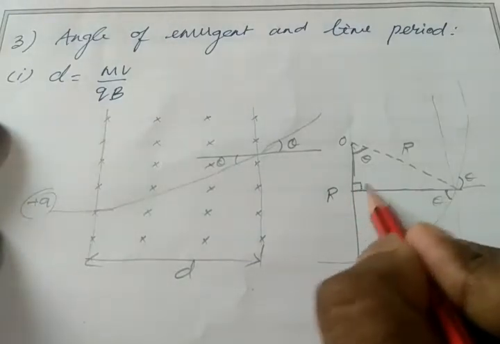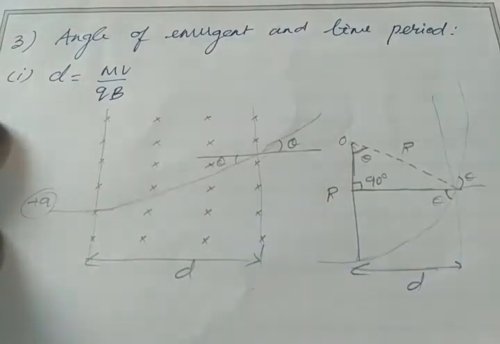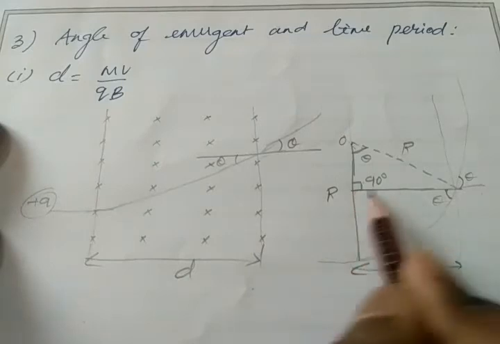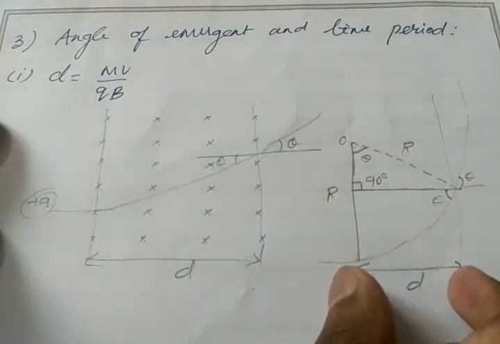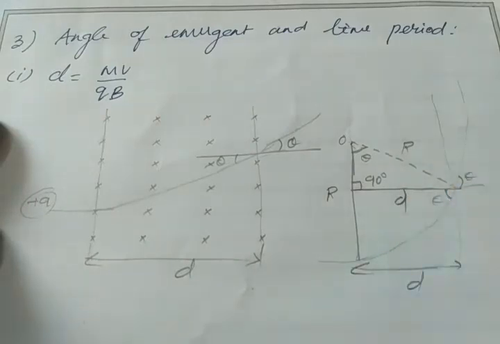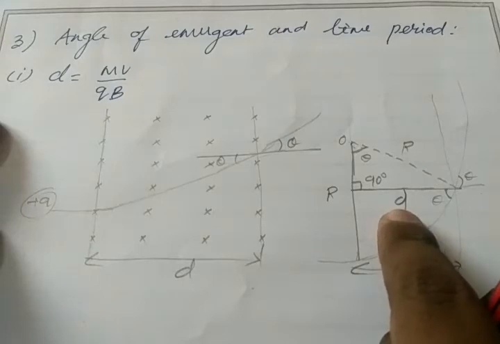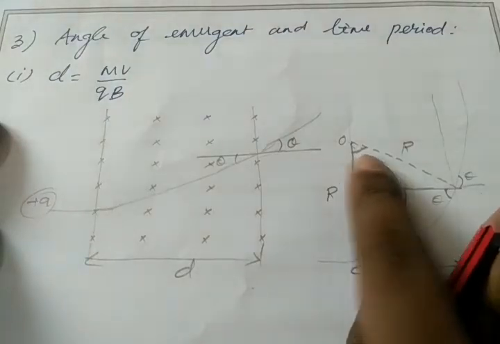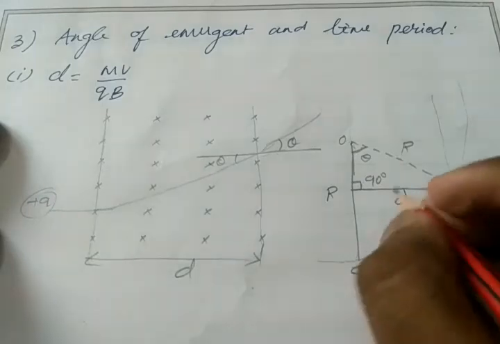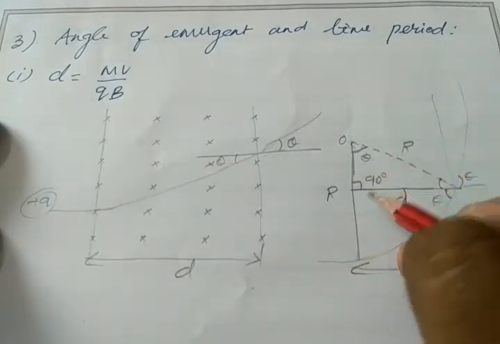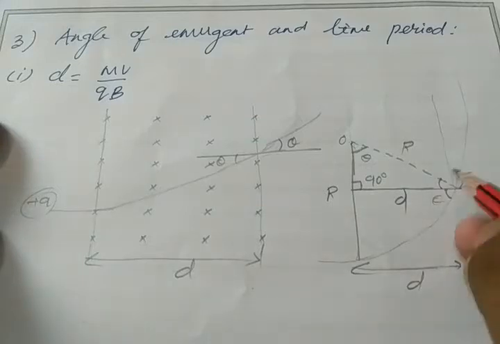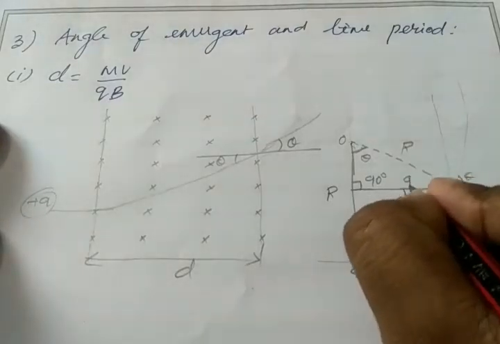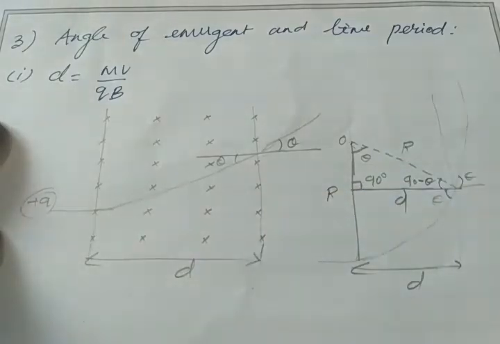Then this value must be 90 degrees. Why? It is created perpendicularly. This is equal to d, so this is also d, right? So this is 90 degrees, here we have theta, and we know the two angles, theta and 90 degrees, so the third value must be equal to 90 degrees minus theta.